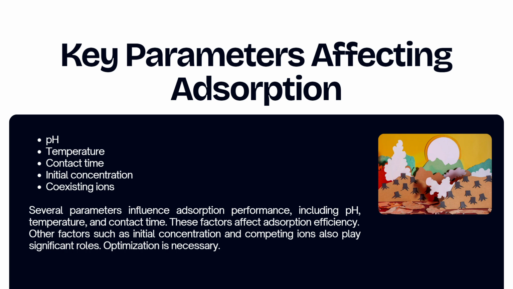Next, we jump to the key parameters affecting the adsorption. There are four points for the key parameters. The first one is pH, then temperature, contact time, initial concentration, and coexisting ions. Several parameters influence the adsorption performance, including pH, temperature, and contact time. These factors affect the adsorption efficiency. Other factors such as initial concentration and competing ions also play a significant role, and optimization is necessary.